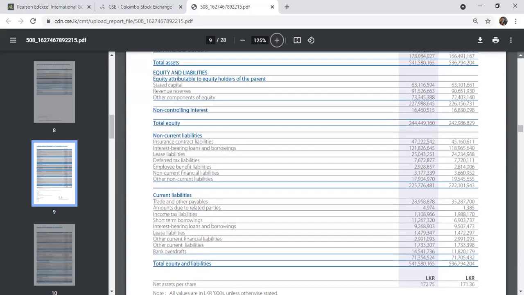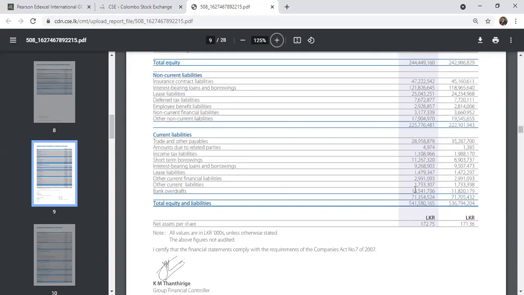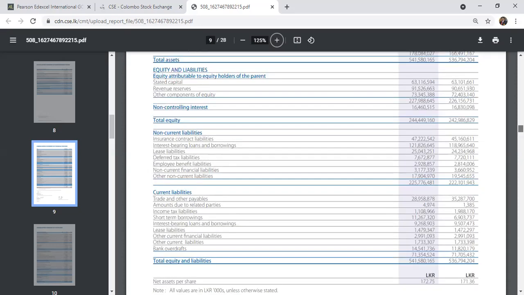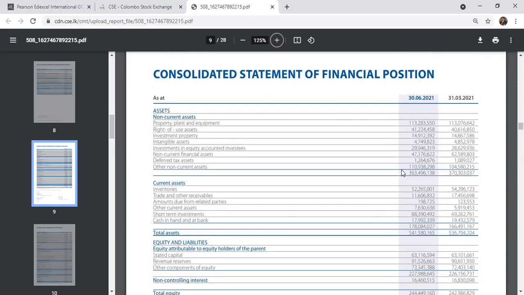For example, if you check their bank values in the current assets, cash in hand, cash and bank, they have 17 billion cash at the moment. Last year it was 19 billion. But still they went to a bank overdraft of how much? 14 billion. Why? They have to depend on liabilities because they have to improve liquidity. You can't buy everything by paying cash, because there's a working capital cycle.